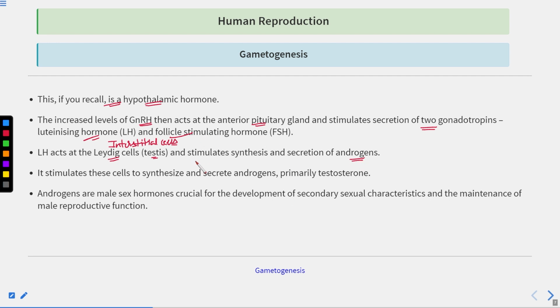So Leydig cells are involved in the secretion of the male hormone and are also involved in spermatogenesis. So what is androgen? Androgens are the male hormones. And what is the male hormone? Testosterone.